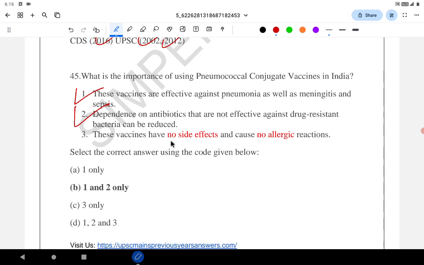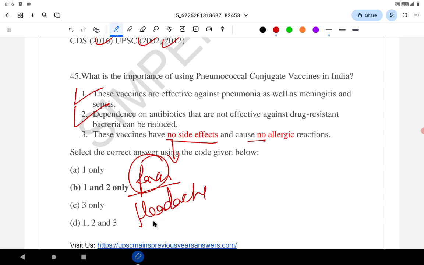These vaccines have no side effect and no allergy? Any vaccine will have side effects, like fever. Even the COVID vaccine had side effects like fever and headache. So it is very difficult to say no side effect or no allergic reaction. So 3 is eliminated, and the answer is 1 and 2.